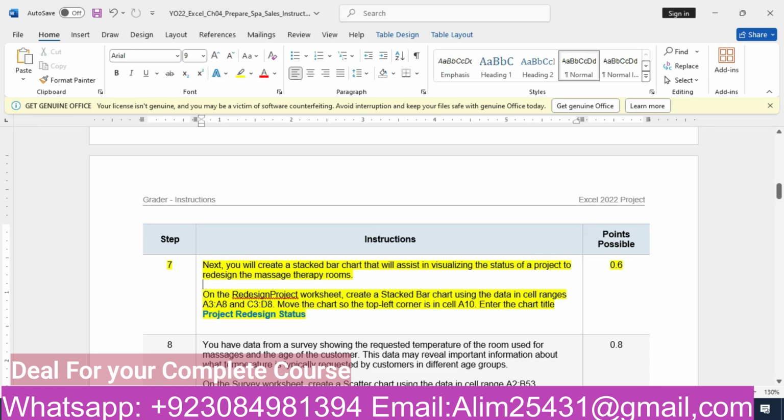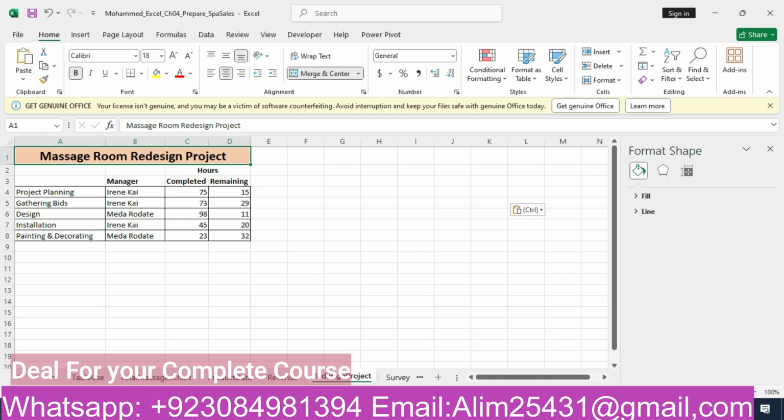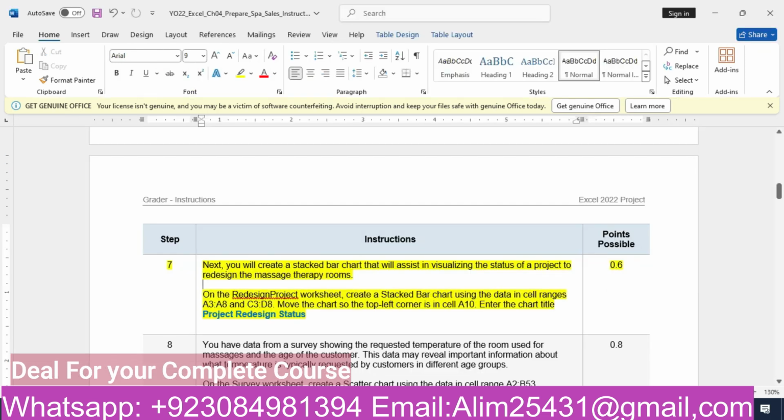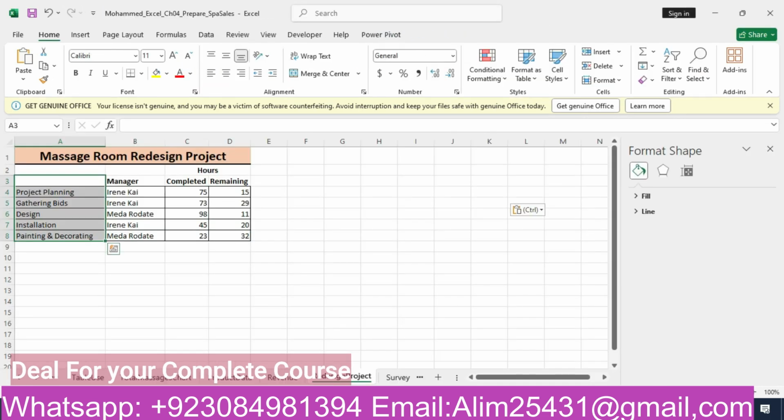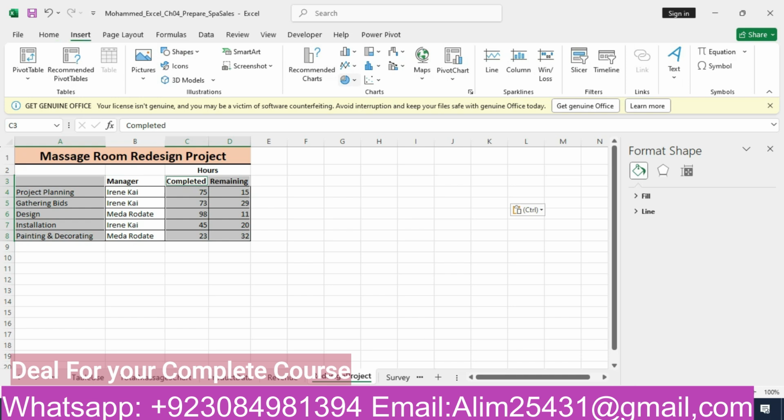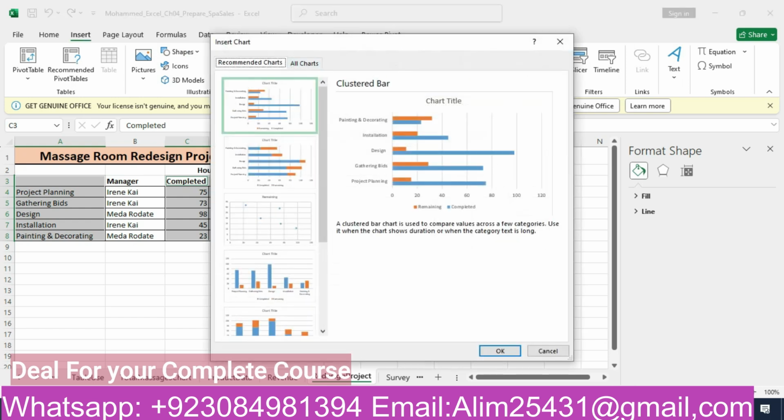Create a stacked bar chart using the data in the cell range A3 to A8 and C3 to D8. So we will select A3 to A8. That's our A3 to A8 and C3 to D8. We will select C3 to D8, and we will go to the insert tab and go to recommended charts.